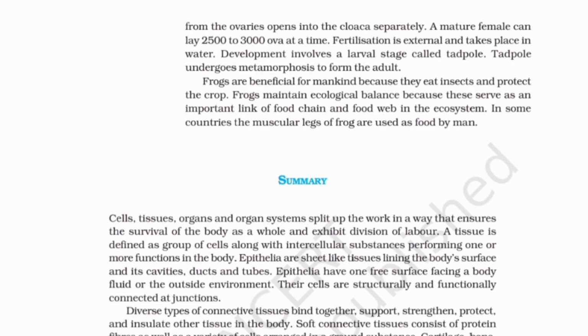Epithelia are sheet-like tissues lining the body's surface and its cavities, ducts and tubes. Epithelia have one free surface facing a body fluid or the outside environment. Their cells are structurally and functionally connected at junctions.